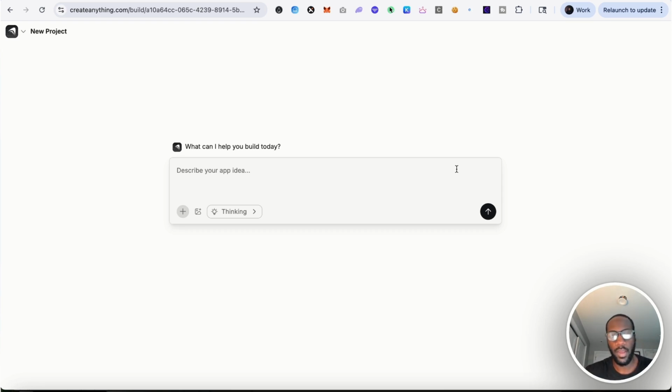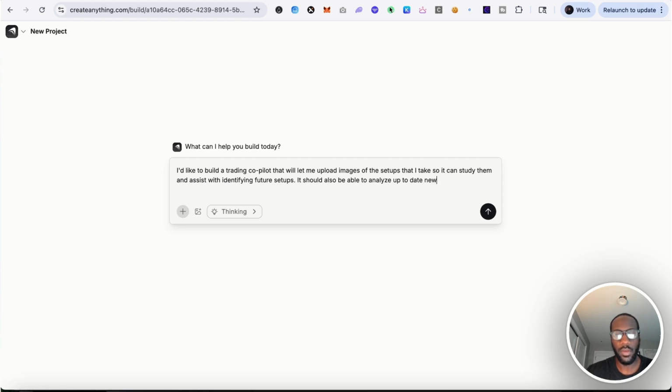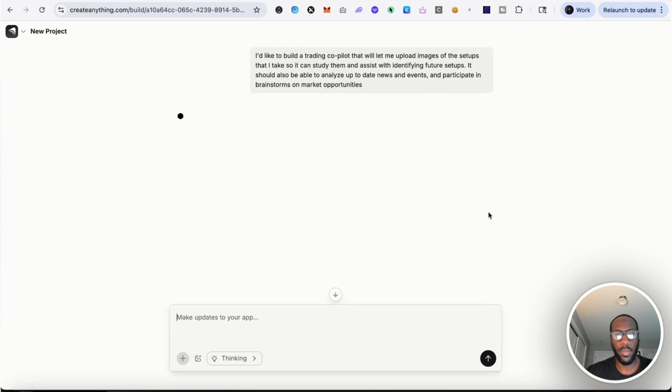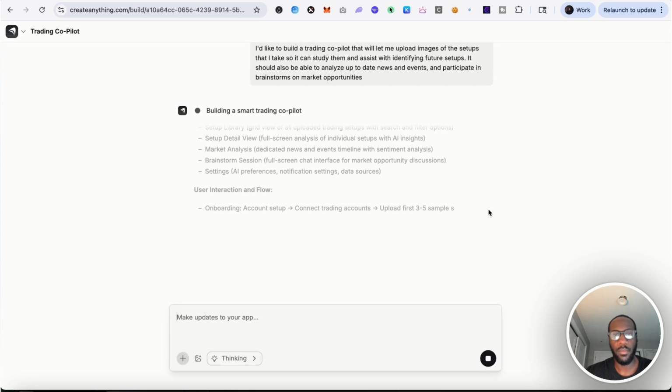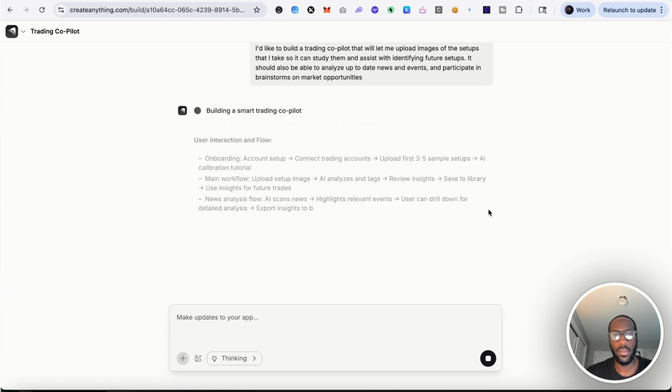To describe your idea, I'm going to say I'd like to build a trading co-pilot that will let me upload images of the setups that I take so it can study them and assist with identifying future setups. It should also be able to analyze up-to-date news and events and participate in brainstorming on market opportunities. Then I'll just let it sting from there. And so, you can give it as much or as little guidance as you choose to.